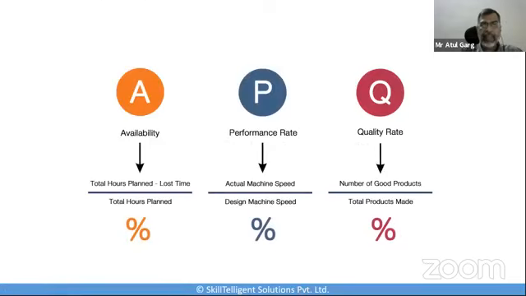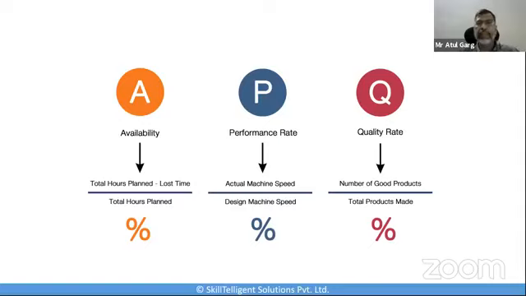Okay. So now when we take the OE, what we do is multiply the A into P into Q, which basically means that we take into account all the losses, and this results in measuring the truly productive manufacturing time. Okay. So ultimately what we are saying is that we have removed all the losses occurring in availability, losses due to performance, losses due to quality. And when you remove that, whatever the OE is, that actually equates to the real productive time. Okay.